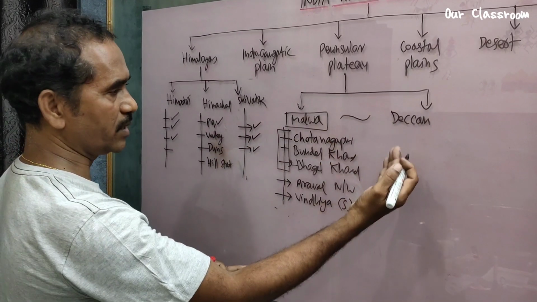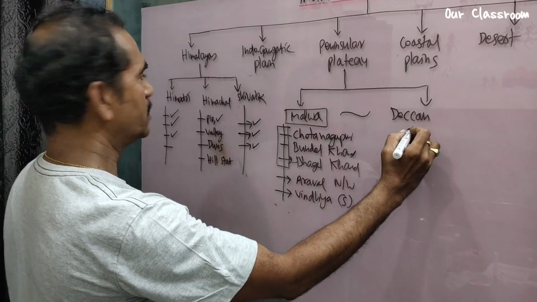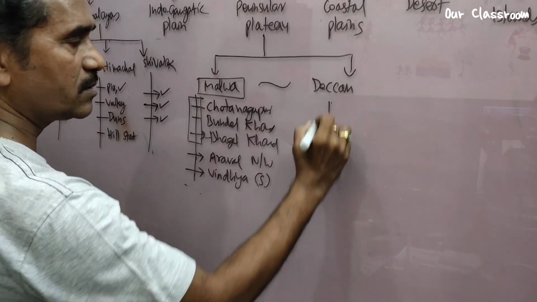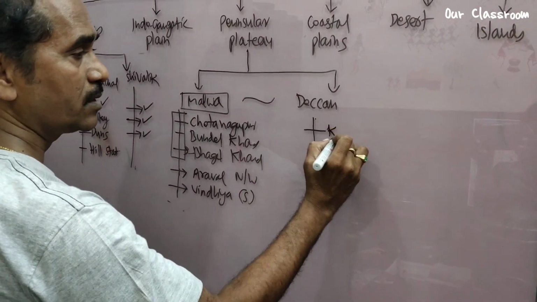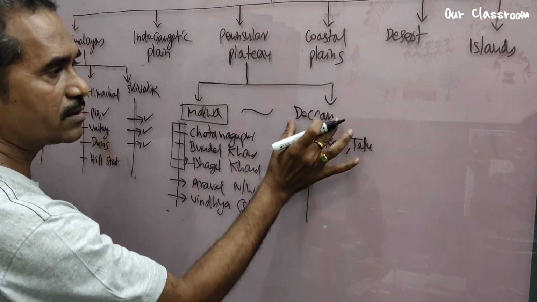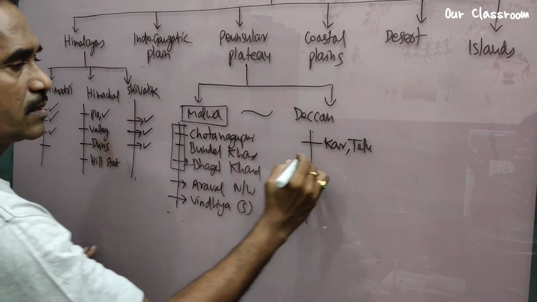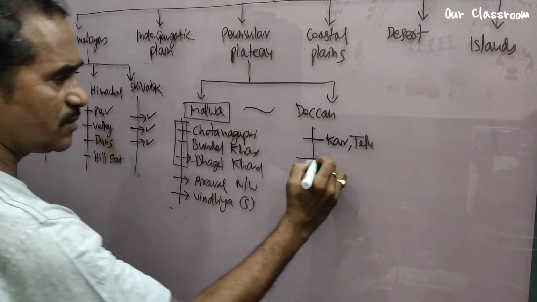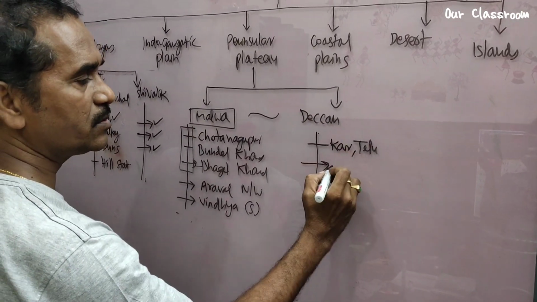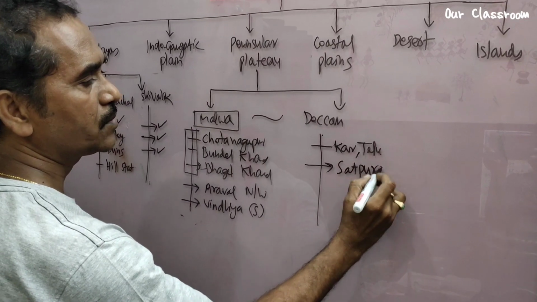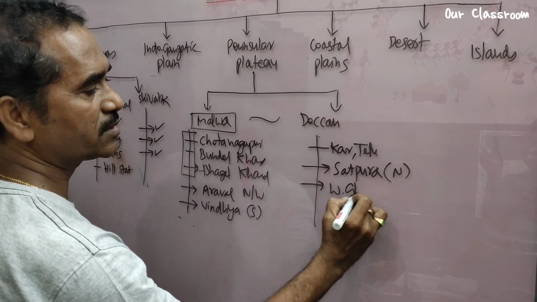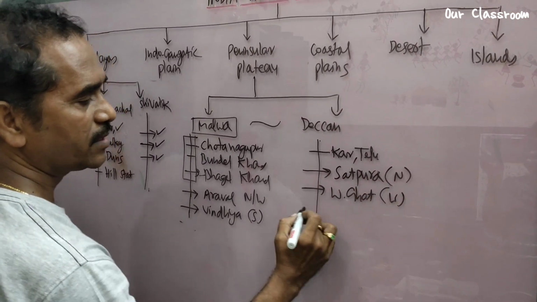Now move on to the Deccan Plateau. First you write down the plateau names: Karnataka Plateau and Telangana Plateau, also a part of the Deccan Plateau. Now write down the boundaries. What are the boundaries of the Deccan Plateau? To the north of the Deccan Plateau is the Satpura range, to the west are the Western Ghats, and to the east are the Eastern Ghats.